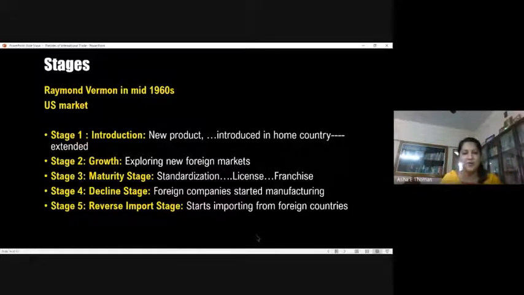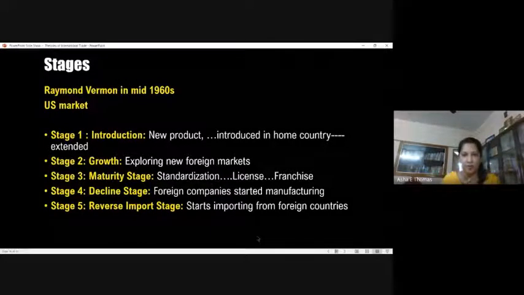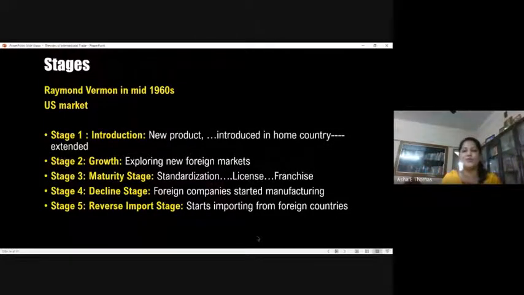So that's where the company will think about licensing or franchising the product, because you already know the set of features for your product, and based on that you would slowly be giving the right to companies in different countries, different locations, to go with production of these products.